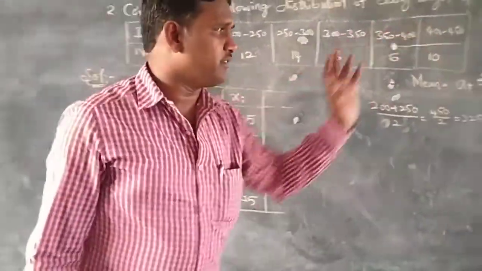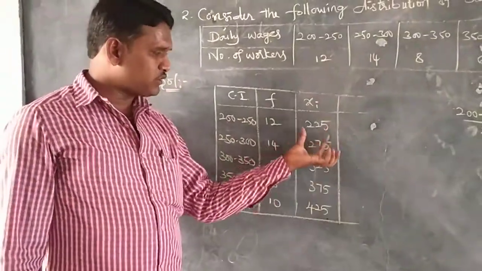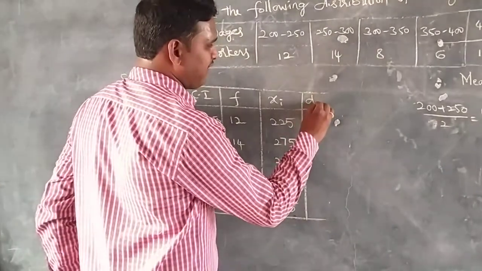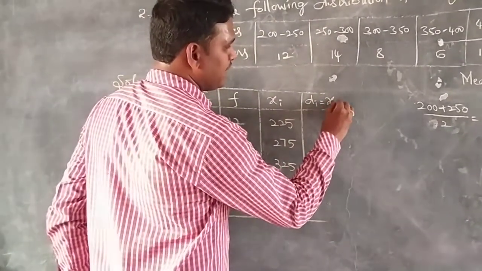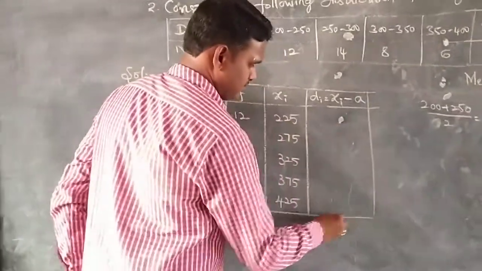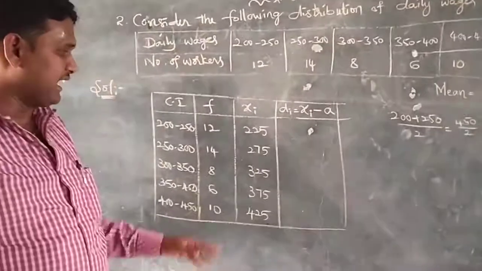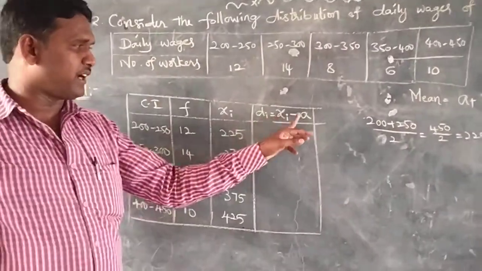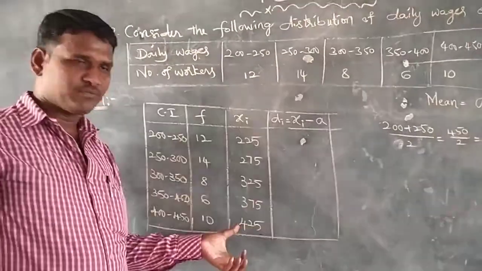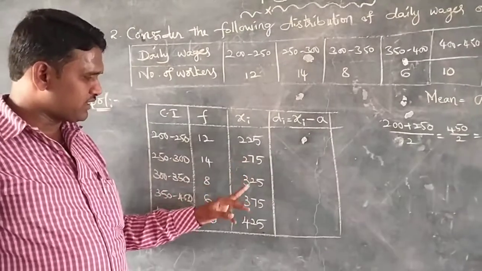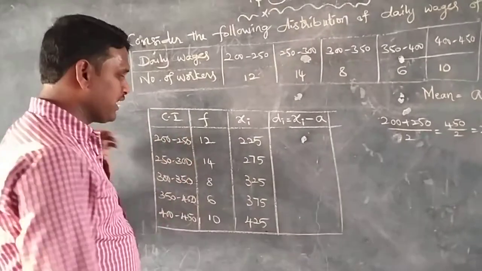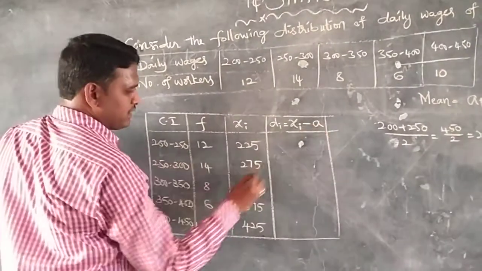In the direct method, we use only xi. These values are very big. That's why we need to decrease the values, and that's why we take deviation. That is, di is equal to xi minus a. What is a here? We need to take any one of the values: either 225, 275, 325, 375, or 425. Not only these, any assumed value can be taken as a.